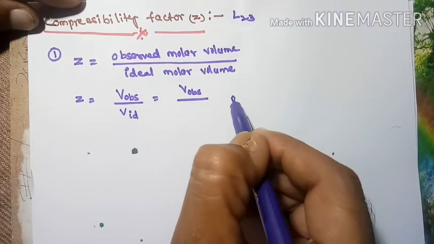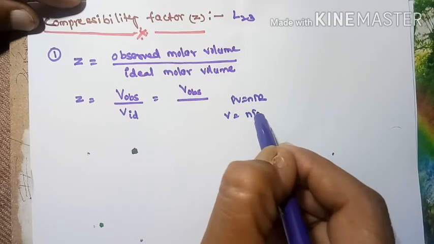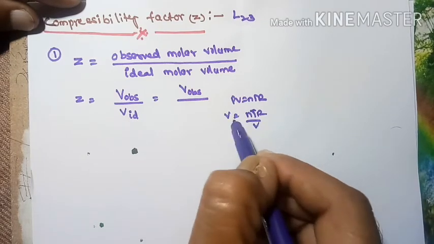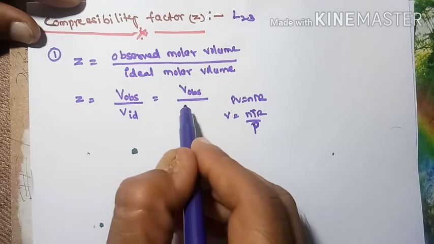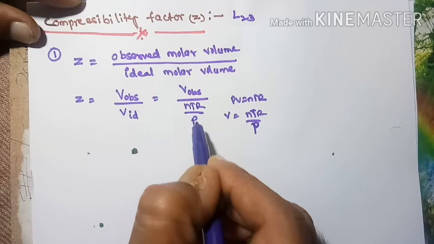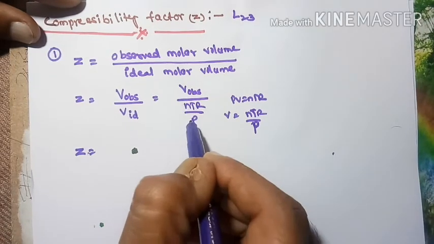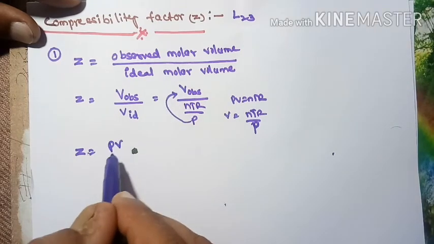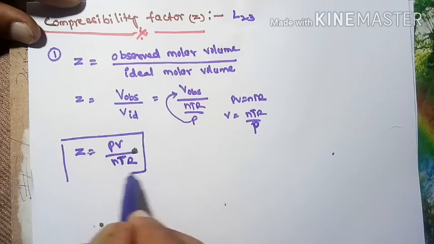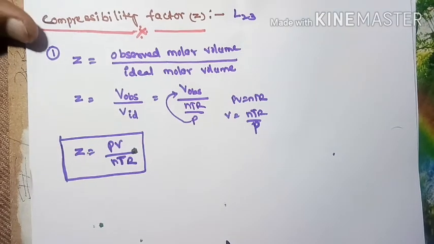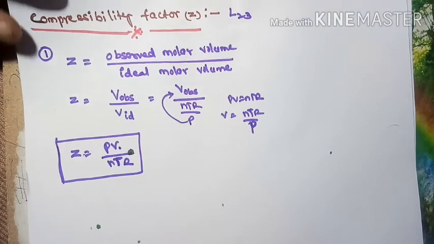We have the equation PV equals nRT. From this, V is equal to nRT by P. This is the volume of an ideal gas. So writing nRT by P in the denominator, P goes to the upside, and we get Z equal to PV divided by nRT. This is the compressibility factor, where V is the observed molar volume.